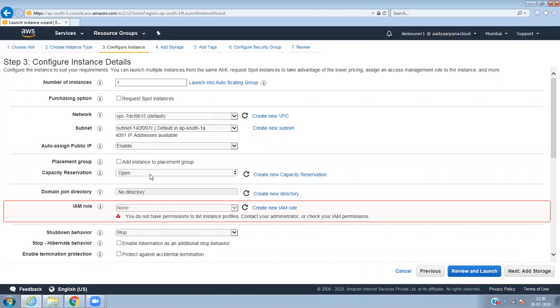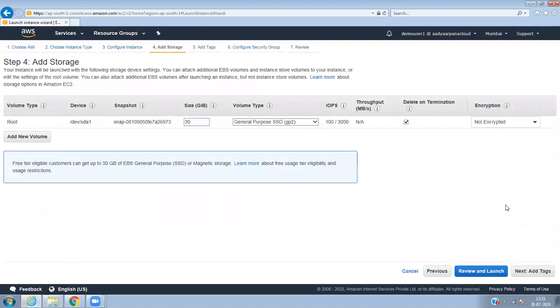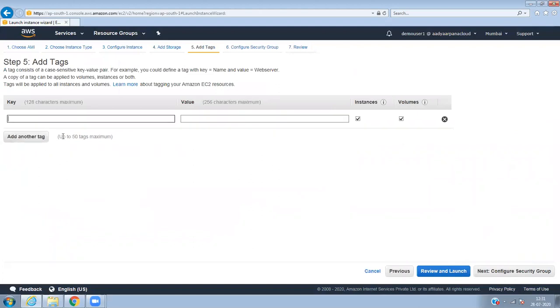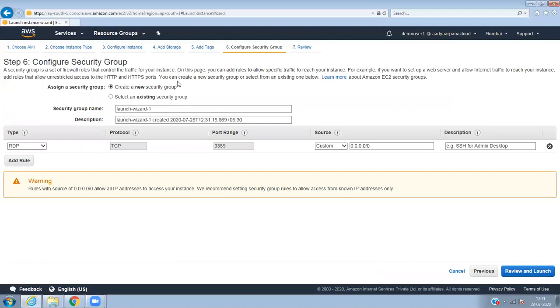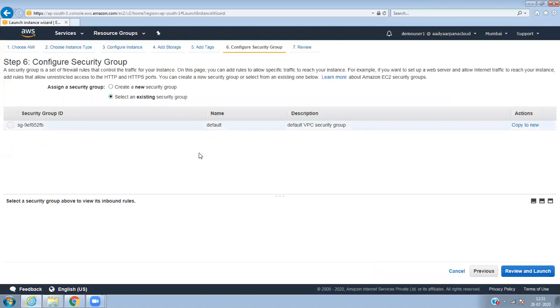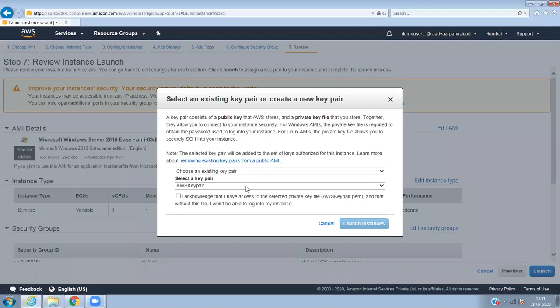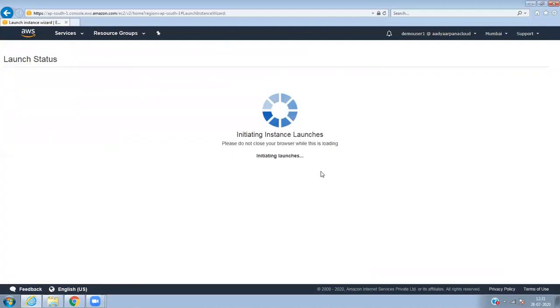Enable none, click on next configuration, select the default storage, and call it as name, demo server. Configure, let it be the existing, and preview, and click on launch. I will use the existing key pair of mine and launch it.